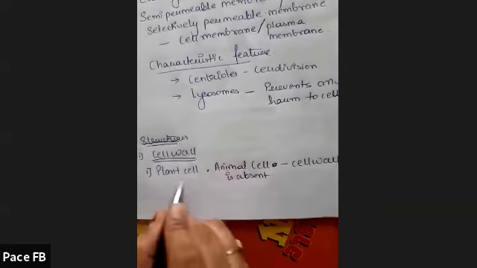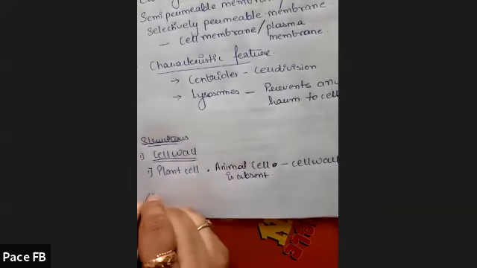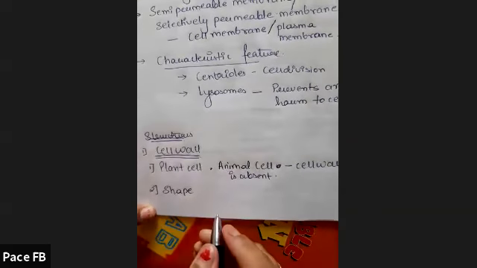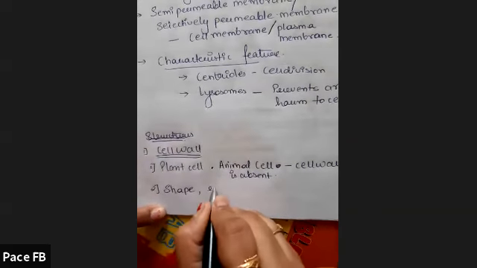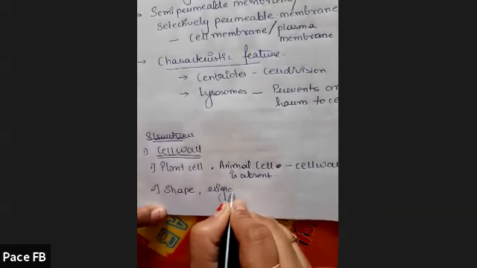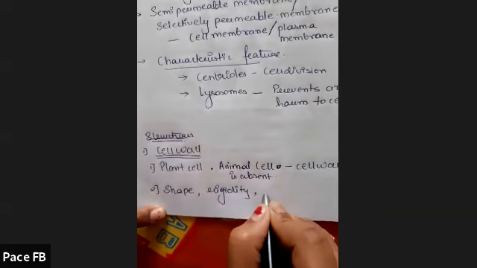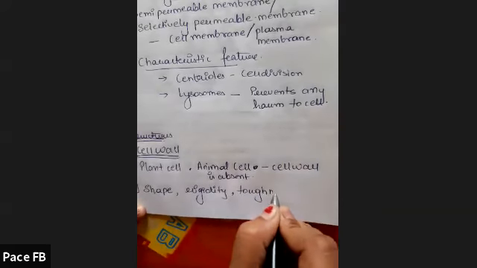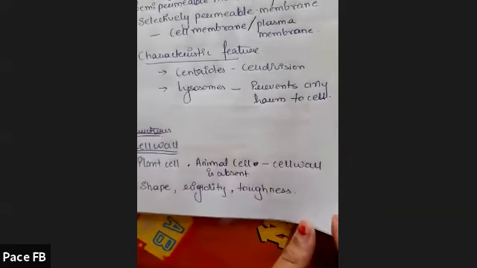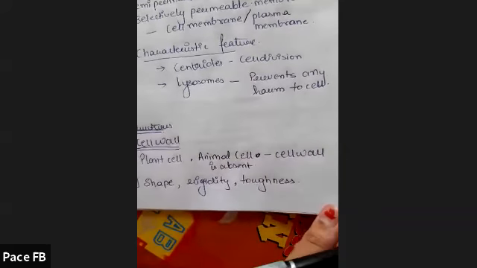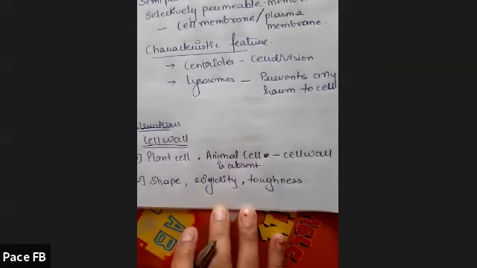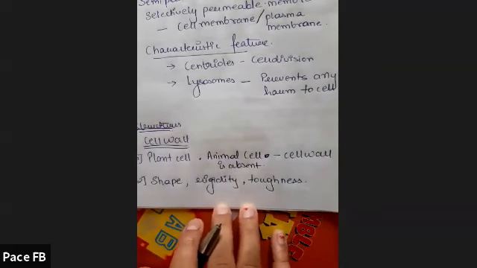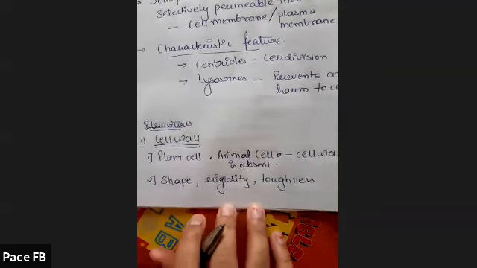So plant cell has a cell wall. What is the function of the cell wall? It gives shape to the cell. The proper shape, rigidity, and toughness of the cell are because of the cell wall. So basically it is protective and supportive in function. Whatever shape the cell has is all because of the cell wall, and the toughness and rigidity are provided by it.